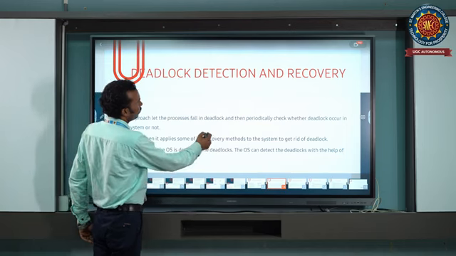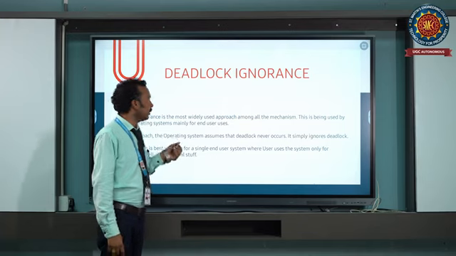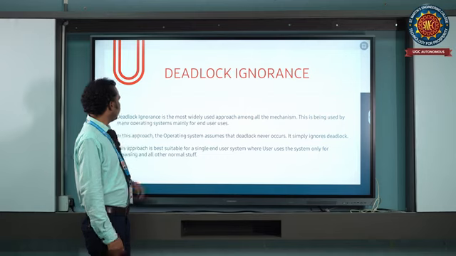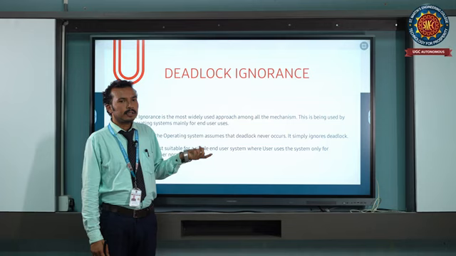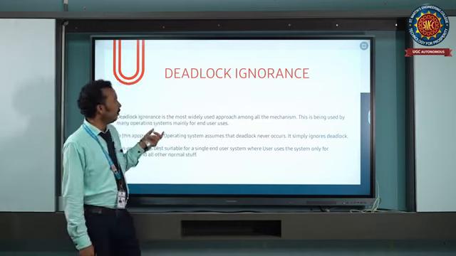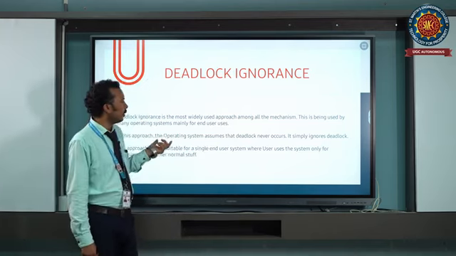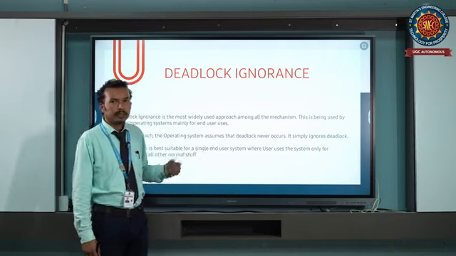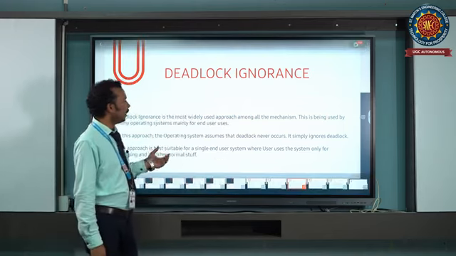The next one is deadlock ignorance. This is also one of the methods, and it is also called the ostrich method. Deadlock ignorance is the most widely used approach among all the mechanisms, because this method is used by the operating system mainly for end users. Whenever a deadlock occurs, it simply ignores it and restarts the system.